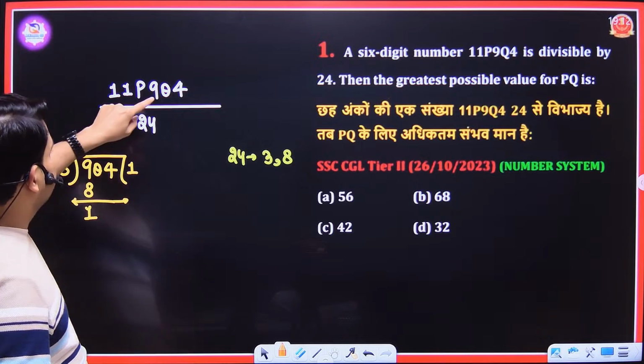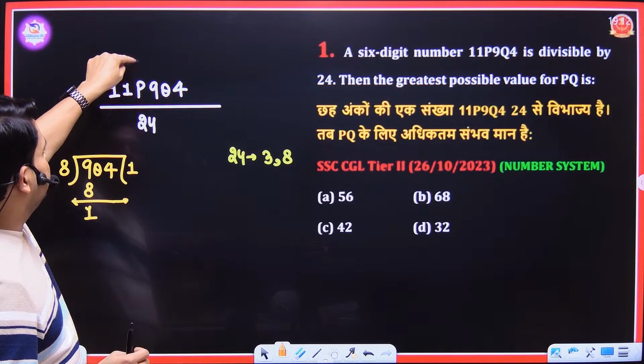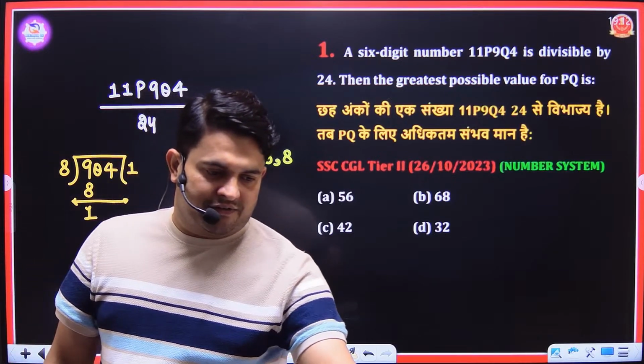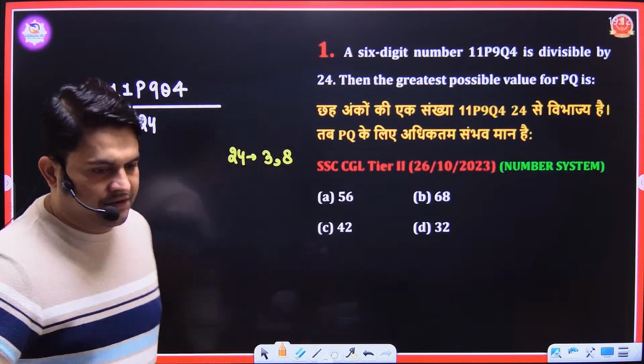But if Q is 0 and P is of any number, then P into Q will be 0, and 0 is not what we want here. Then what will you do? See, what will you do?